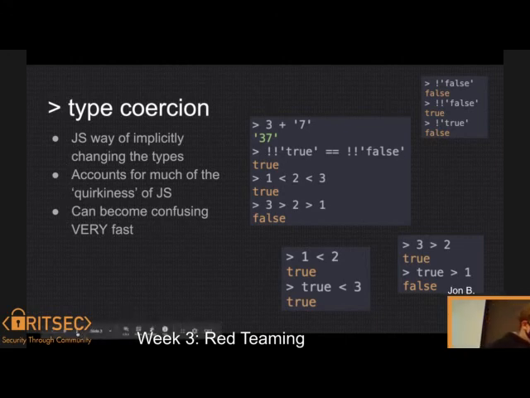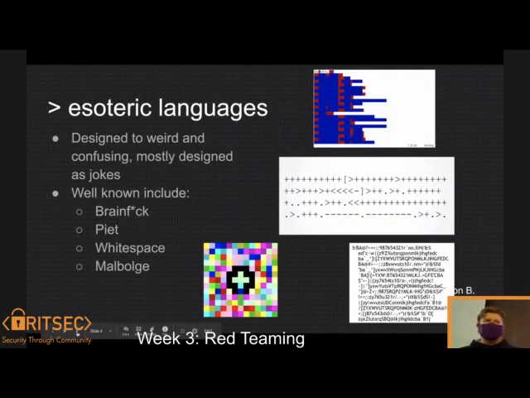And next we're going to go into that other merging of what we're going to be talking about, an esoteric language. So what is one? It's a language designed to be either annoying, funny, weird, whatever you want. A lot of them are designed to be jokes. So popular ones, some of which will look pretty similar, mainly the one that starts with brain.